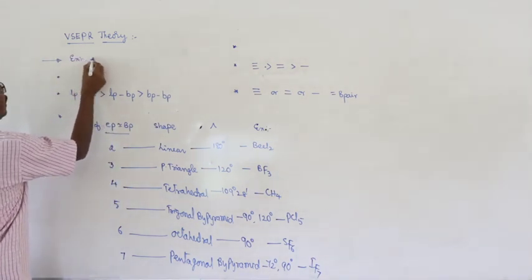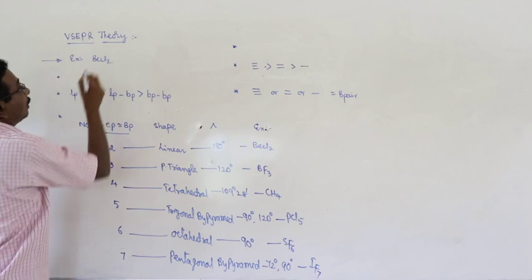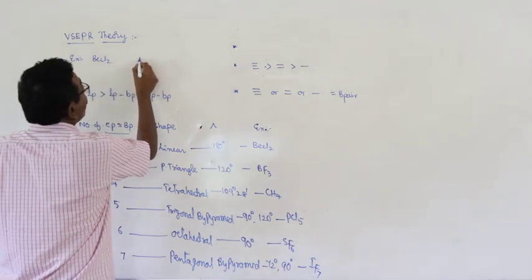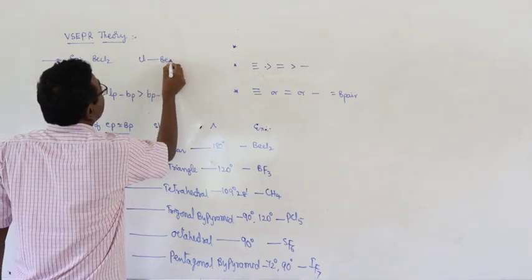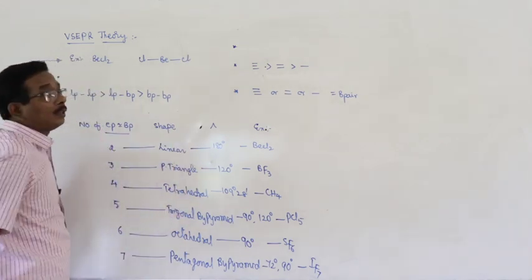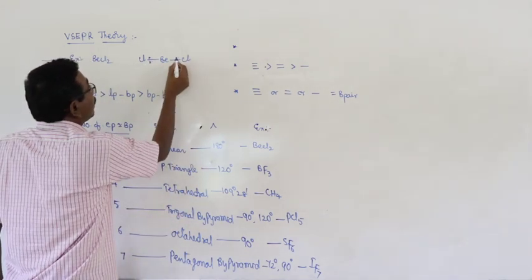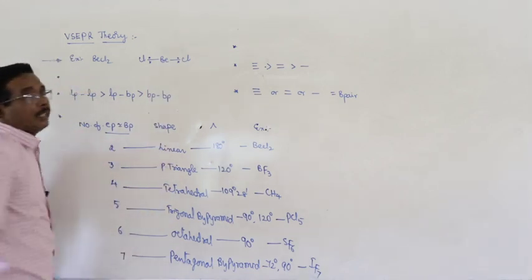Here, let us consider beryllium chloride. In beryllium chloride, this is the molecule, and this is one electron pair, this is another electron pair.